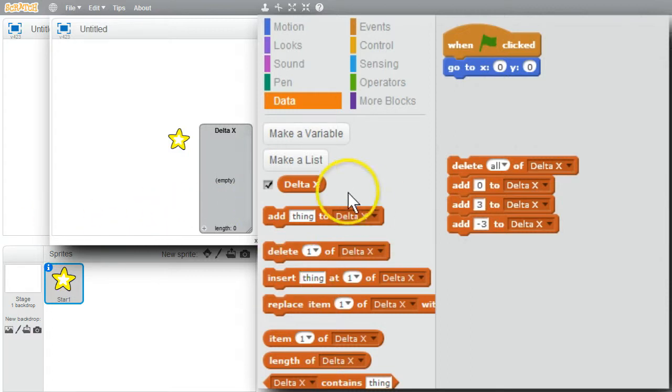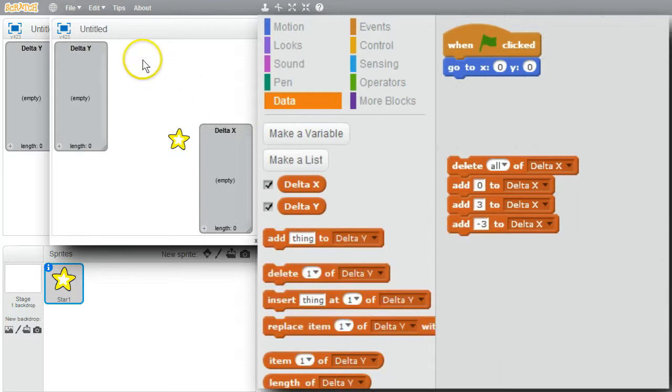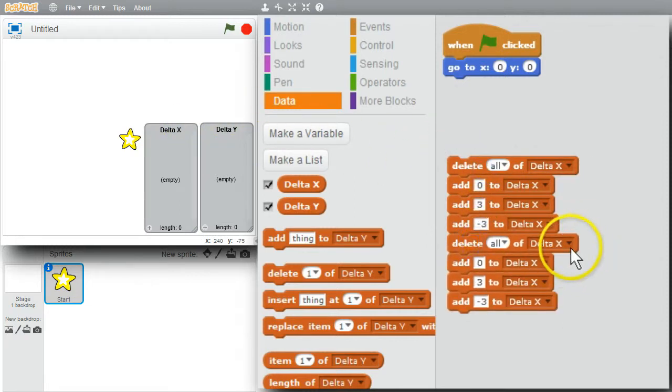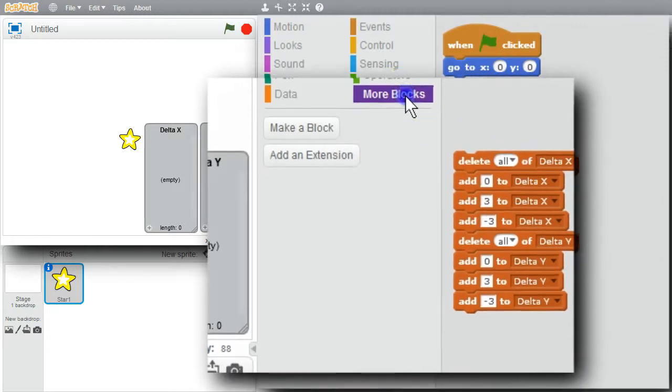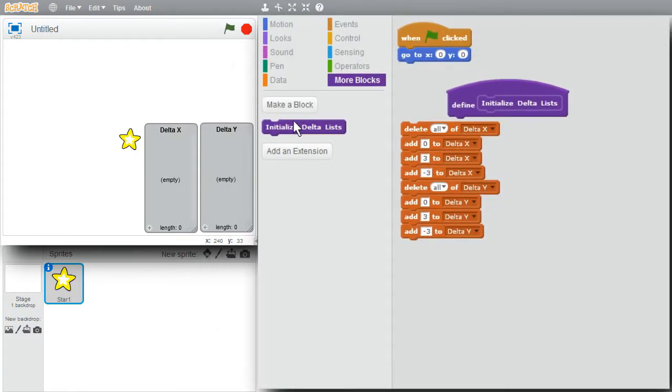I'll create delta Y now, make a list, delta Y, global, bring it over. I'll copy this code, change delta X to delta Y. Now both lists are initialized. I'll make a procedure block to initialize the lists. More blocks. Make a block. I'll call it initialize delta lists. Okay. Do that at initialization.